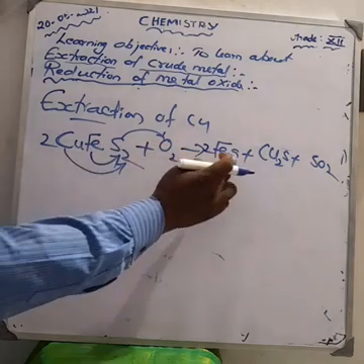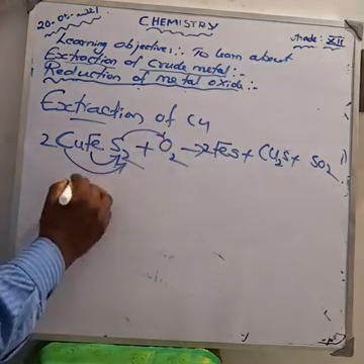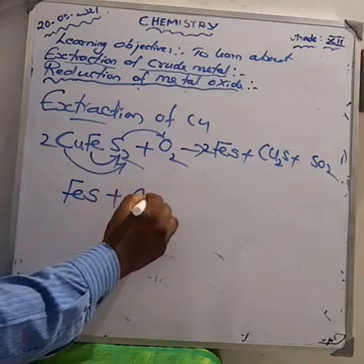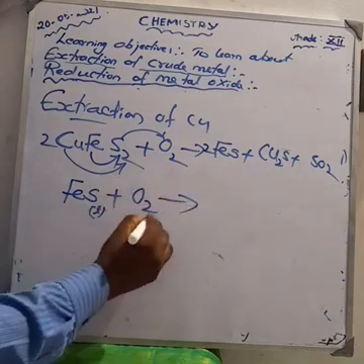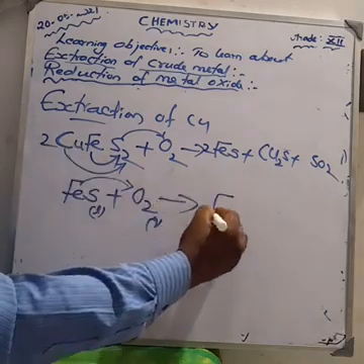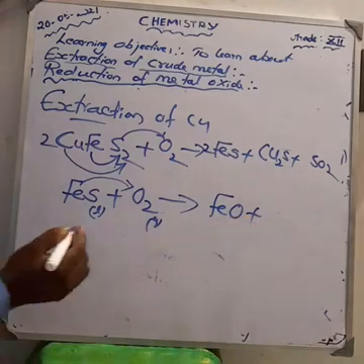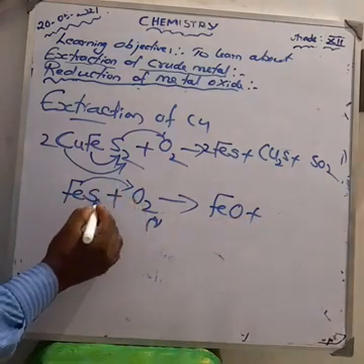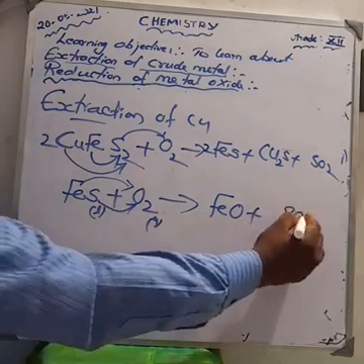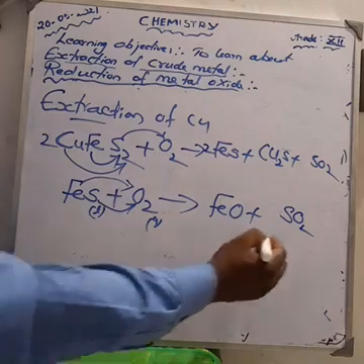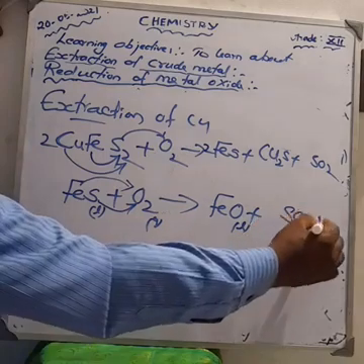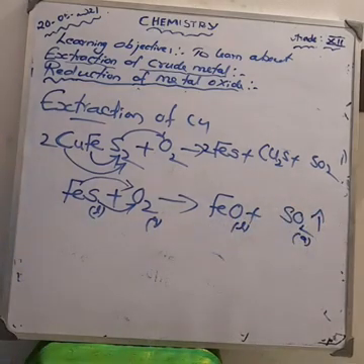Next, iron sulfide reacts with O2. Iron sulfide is in the liquid state. Oxygen is in the gaseous state. Iron combines with oxygen to form iron oxide, FeO, and sulfur combines with oxygen to give SO2. Here we write the liquid state, and for sulfur dioxide the gaseous state, SO2. SO2 is a gas.